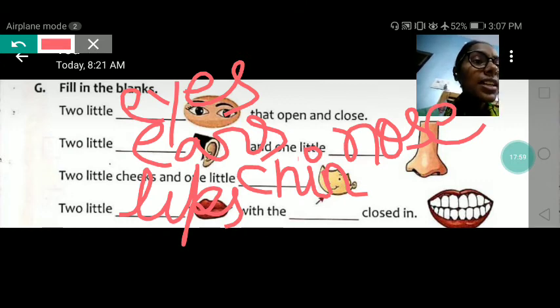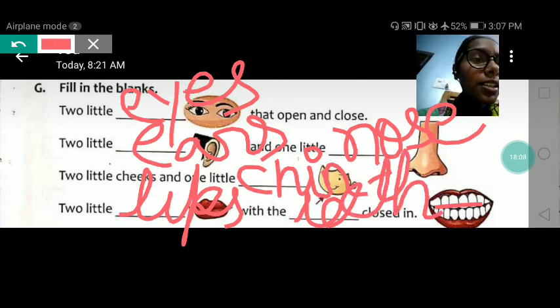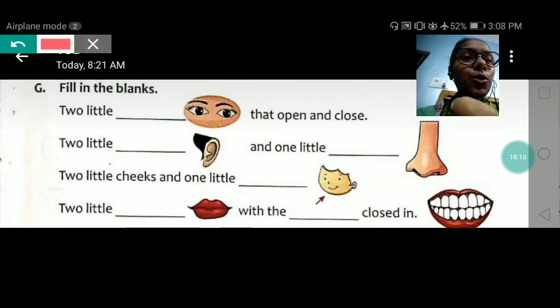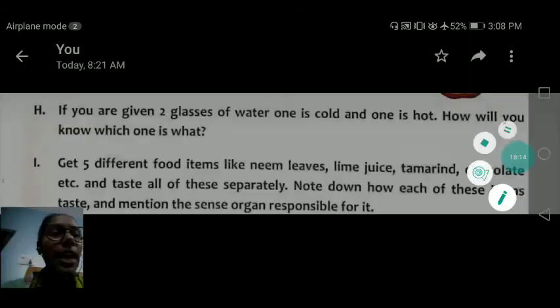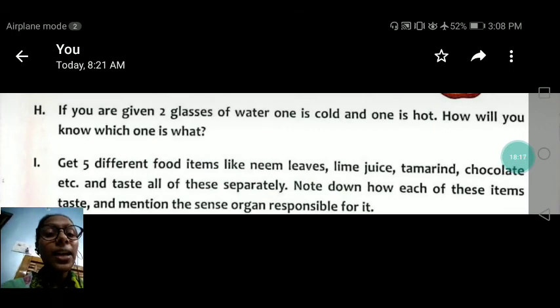With the dash closed teeth. The picture is of teeth. So what will we write? T-E-E-T-H, teeth. Okay? So you will complete question number G also in your book. Now here you can see question number H and I. You do not have to do these questions, I will just explain how we can fill them.